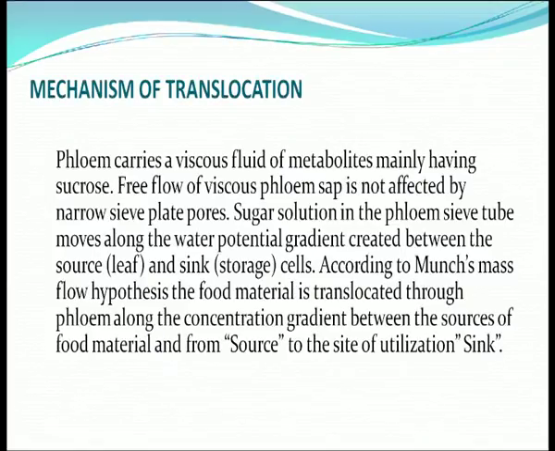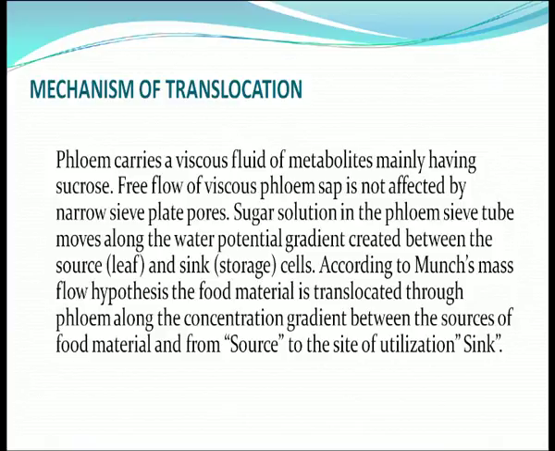Mechanism of translocation. Phloem carries a viscous fluid of metabolites, mainly having sucrose. Free flow of viscous phloem sap is not affected by narrow sieve plates. Sugar solution in the phloem sieve tubes moves along the water potential gradient created between the source, that is leaf, and the sink storage cells.